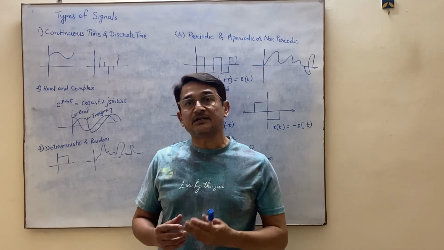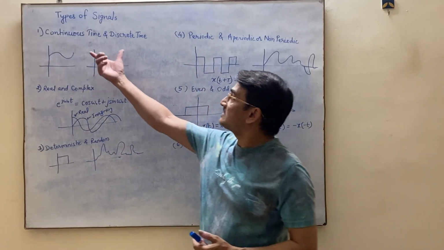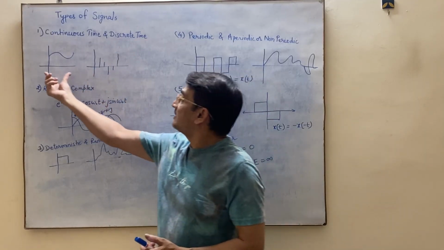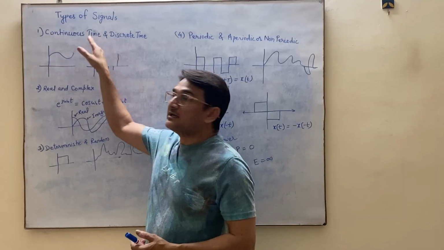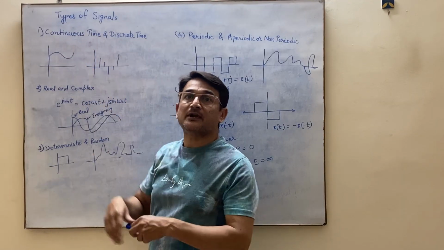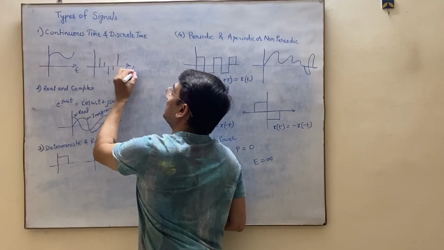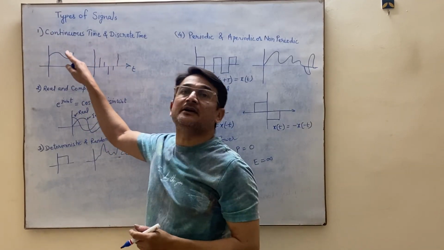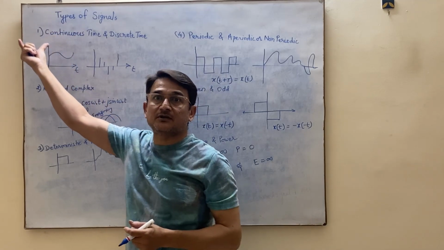So now there are various types of signals. The classification of signals are, first is a continuous time signal and discrete time signal. So continuous time signal, as the graph says, it varies continuously with respect to time. If in the x-axis you are keeping time, then according to the time, it is varying continuously. So that type of signal is known as a continuous time signal.